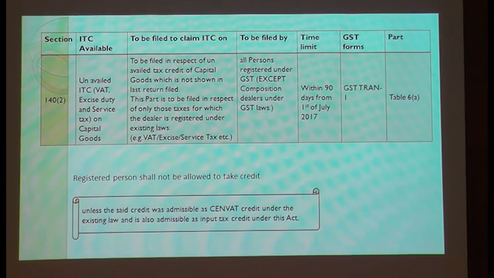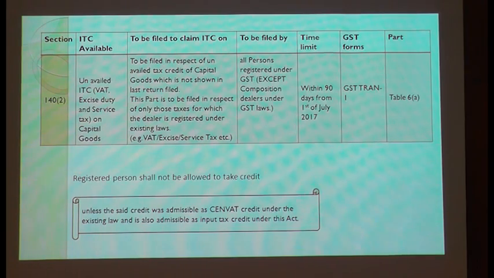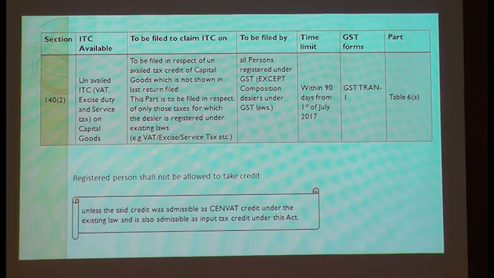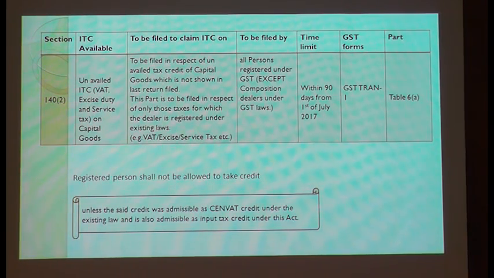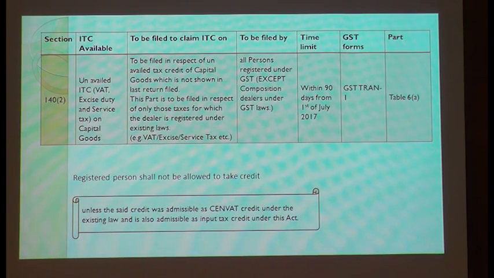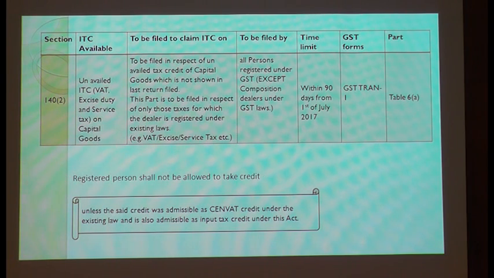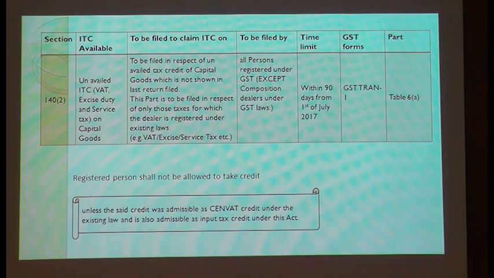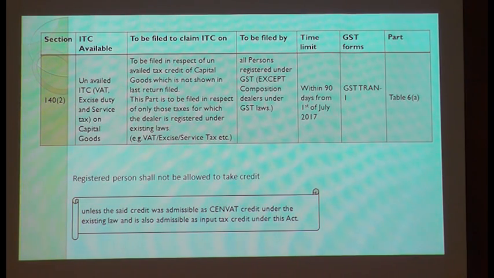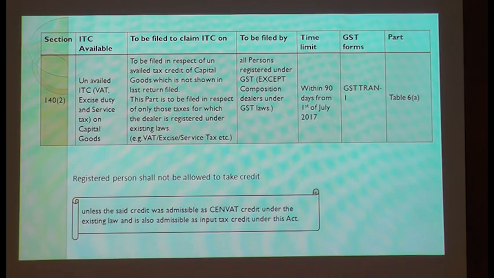As a composition dealer, you cannot enjoy any of your credits in the GST law. But you would have already had a stock on, say, 30th June 2017. Again, that stock would have certain credits. Let us assume this credit is already exhausted. You would have already used that credit for your taxable supplies when you were under the regular scheme in the old law.